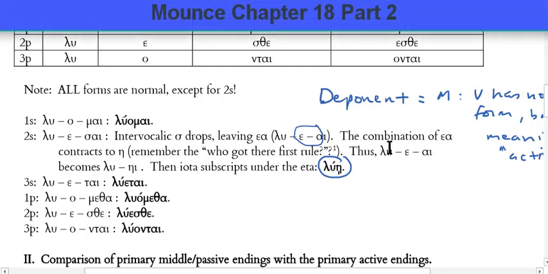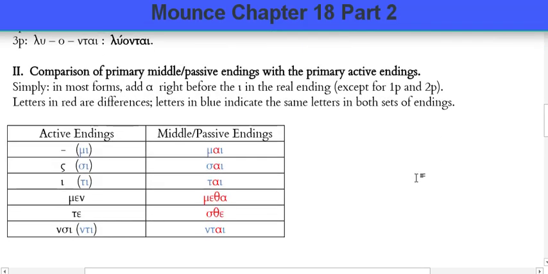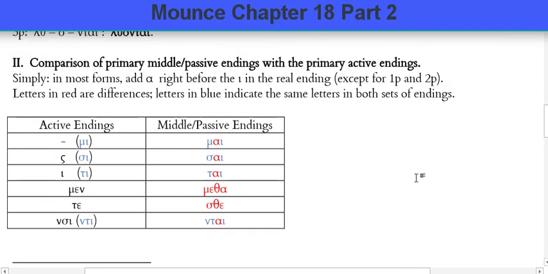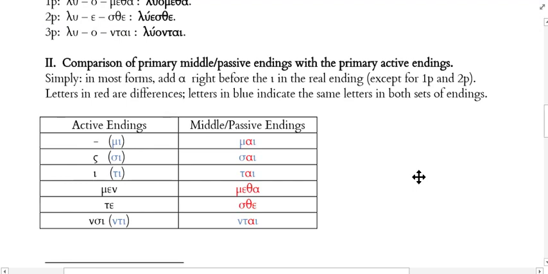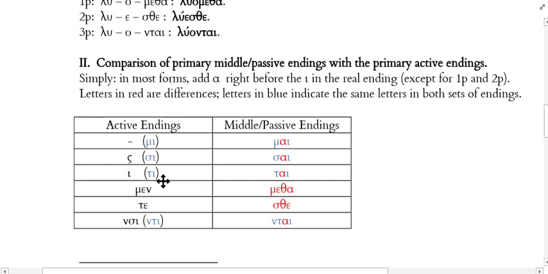So let's just walk through the actual forms here and make sure that we're clear on them. So our active endings, as you remember, were -μι, -ς, -τι, and the middle passive are -μαι, -σαι, -ται. If you think omicron before the mi, it would be "oh me, oh my." So when you're learning these verbs, maybe that's how you feel. Oh me, oh my. Okay, so -μι, -ς, -τι and -μαι, -σαι, -ται. The only difference between these two is the insertion of the alpha between these two letters.